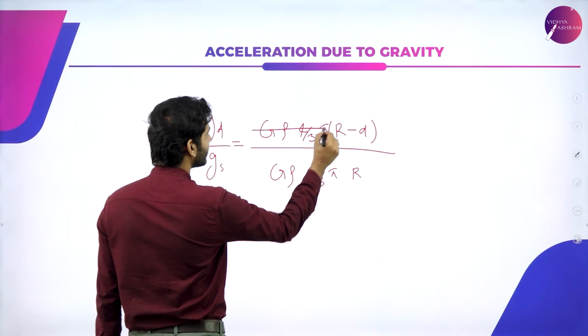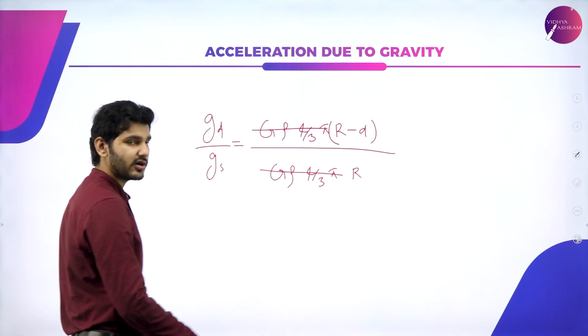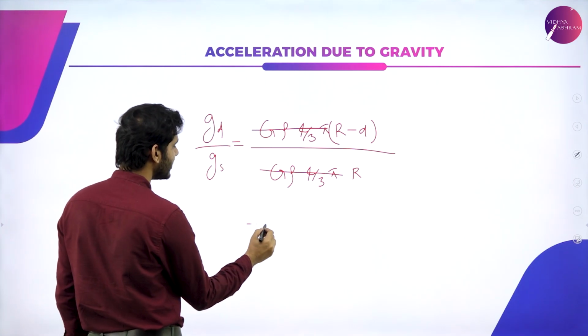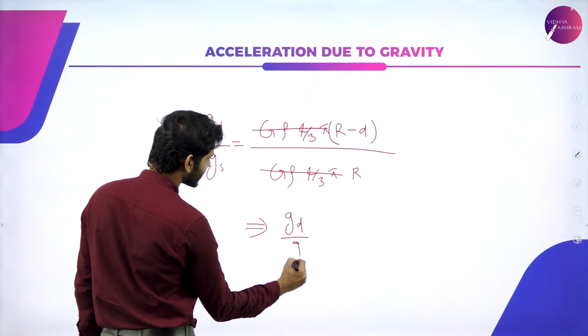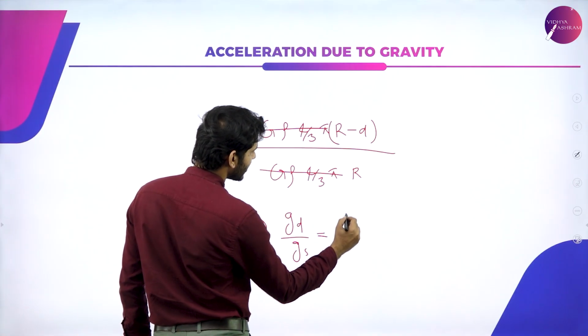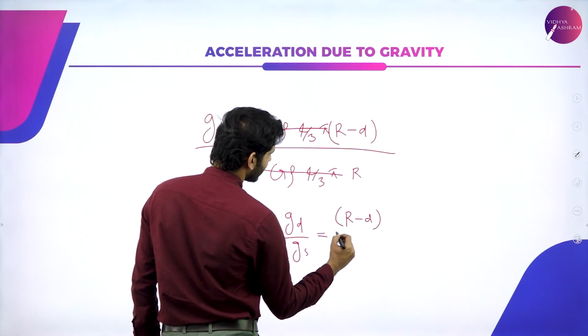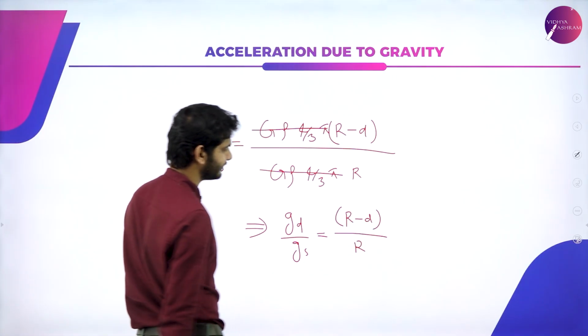Again, all of this cancels each other out, and the only quantity remaining will be gd by gs equals r minus d by r.